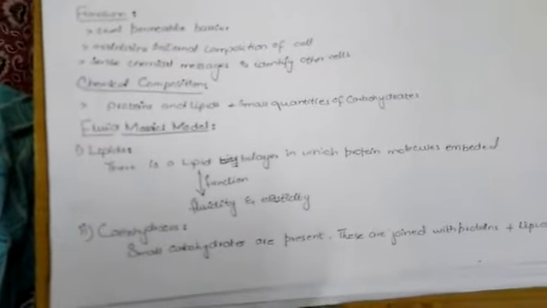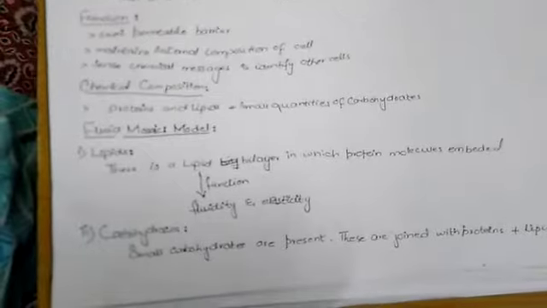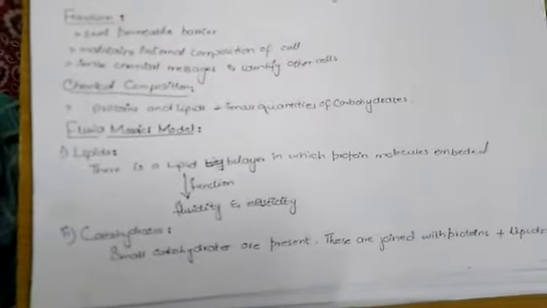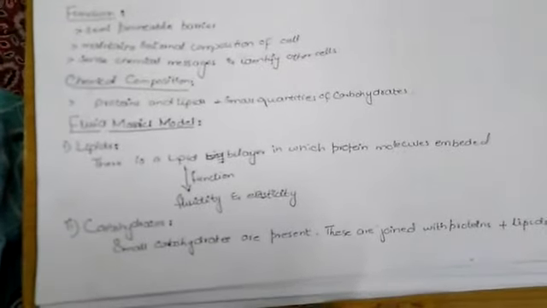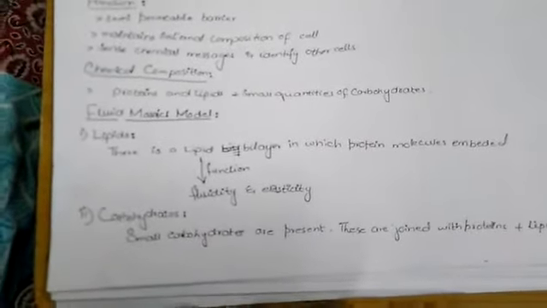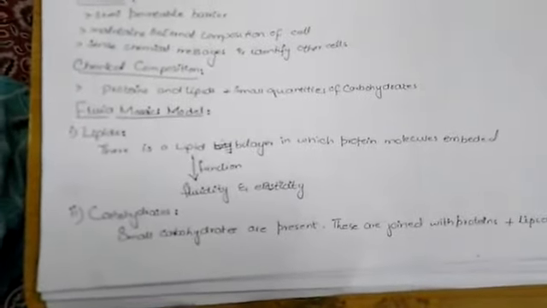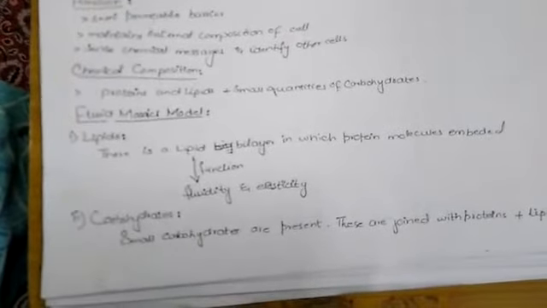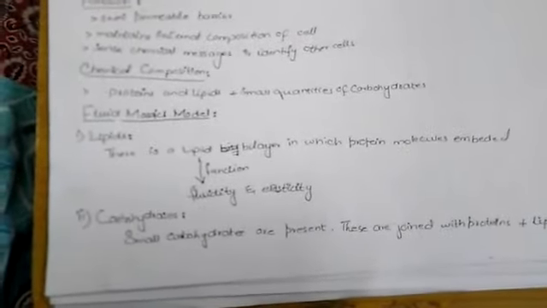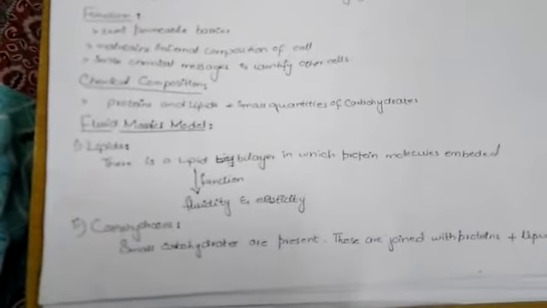First of all, they act as a semi-permeable barrier, meaning they allow few molecules to pass through it. The second function is that the cell membrane maintains the internal composition of the cell. When the required chemicals come inside the cell, the internal composition of the cell is maintained.